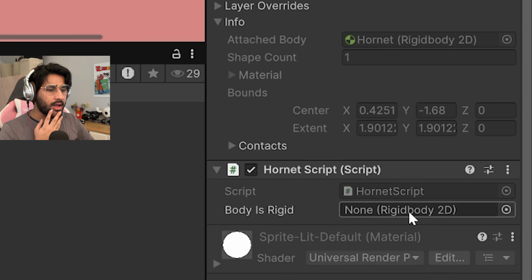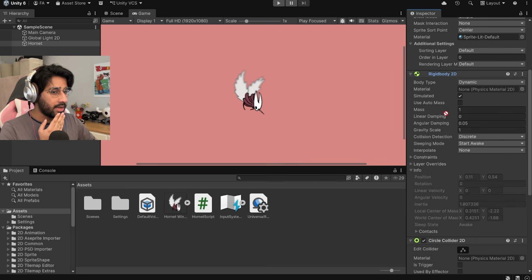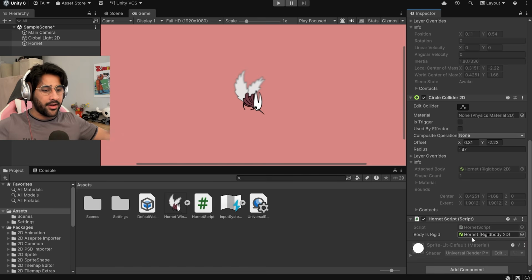Okay, I think I am getting it. Oh no, it needs a rigid body 2D component. So that's this right here. So I can drag it into this and boom, bingo, bango. Now that's in there. So I can control the velocity of this right there from the script right here.